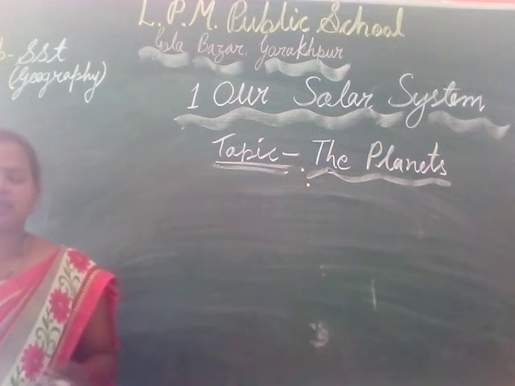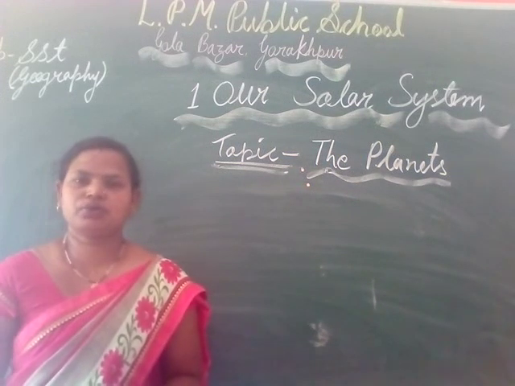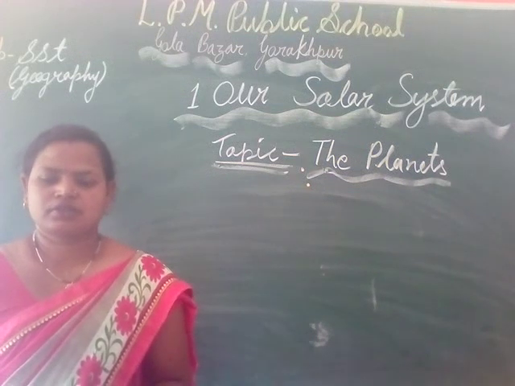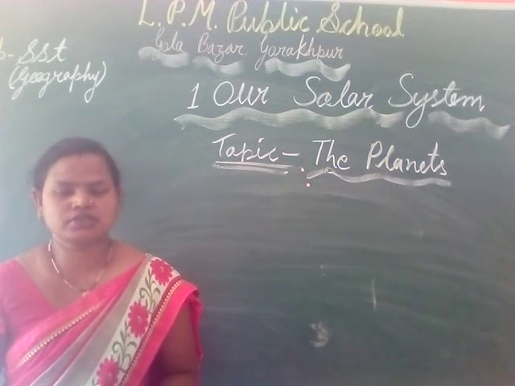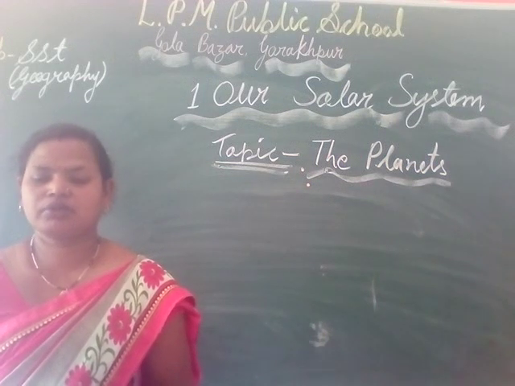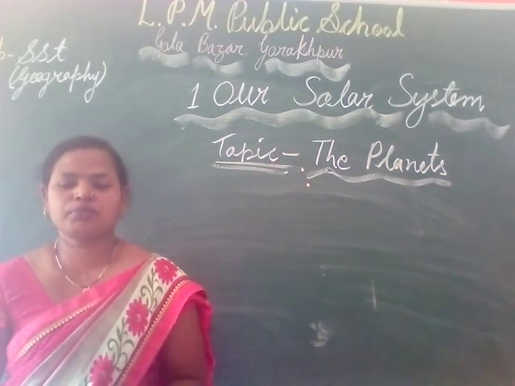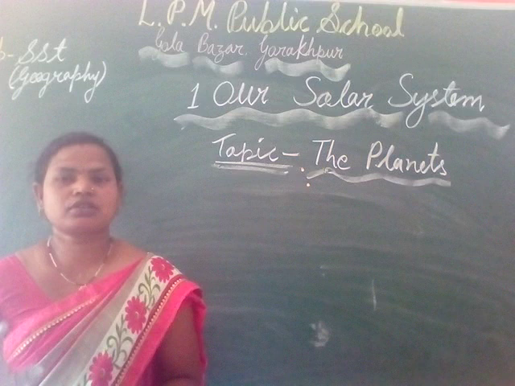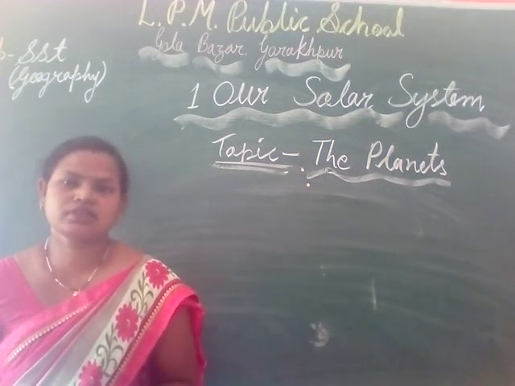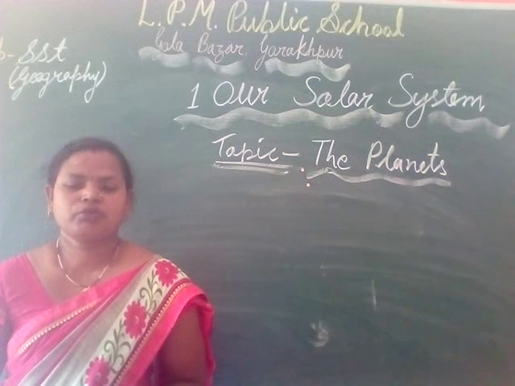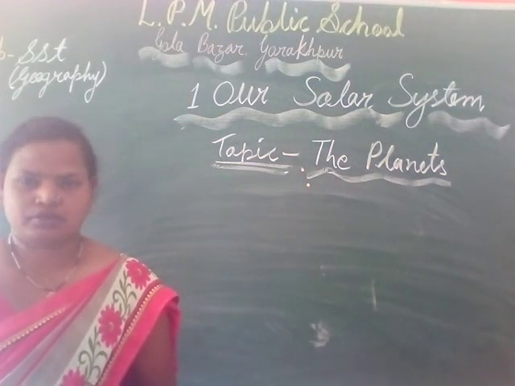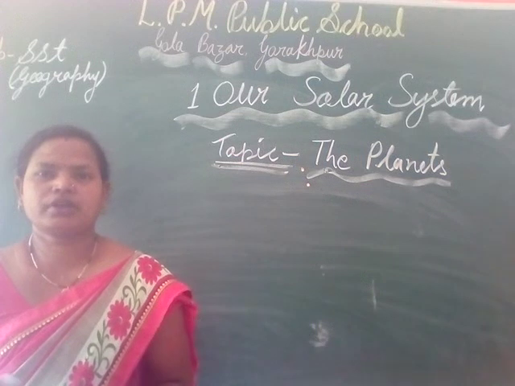What is a planet? As you know, in your previous classes you have studied that a celestial body is called a planet. Why is it called a planet? Because this celestial body is moving around the Sun, around its parent star. So they are called planets.